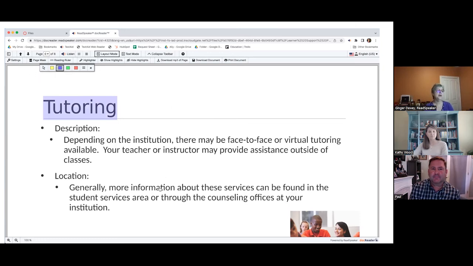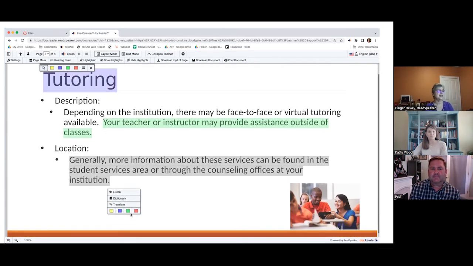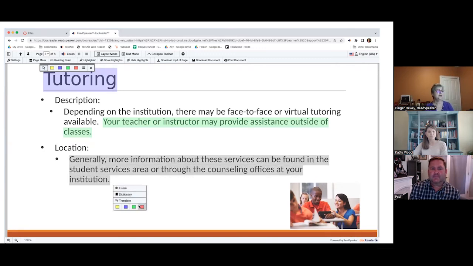But if I'm going on down my page or document, I would have to keep coming back up to this bar. So let's use our pointer. Let's say this is very important, so I'm going to mark it in green. And this part down here, I don't really understand, so I'm going to mark it in red. Just so that we have all of our colors, I'm going to mark description in yellow.